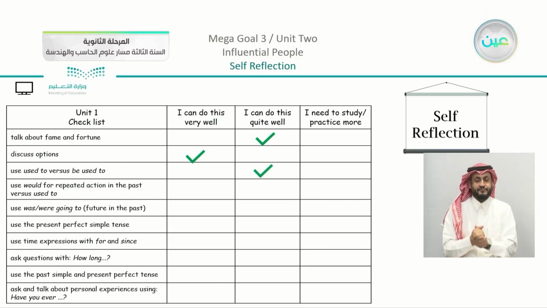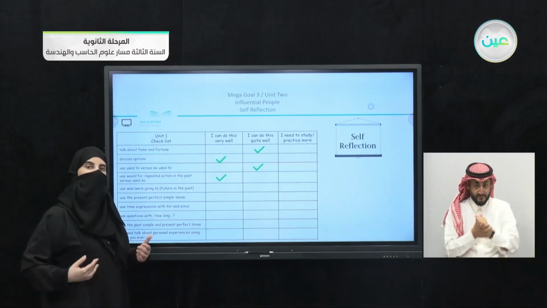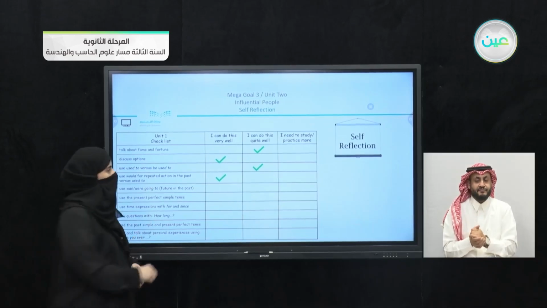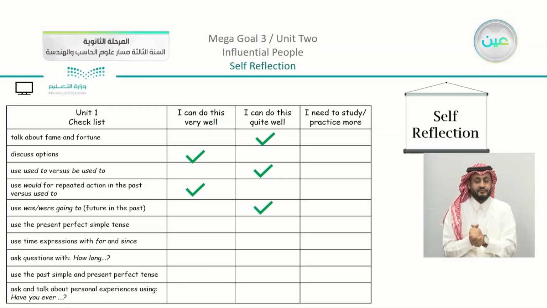Use would for a repeated action in the past versus used to. So do you know the difference between them, and when can you use this one or this one? Use was or were going to, future in the past. So remember in the lesson when we said that we are planning for something in the past, but it was for the future. So we have here, if you understand it, you're quite well. Use the present perfect simple tense, our last lesson, the form, meaning, and function, and also using time expressions. Now this one was very easy.